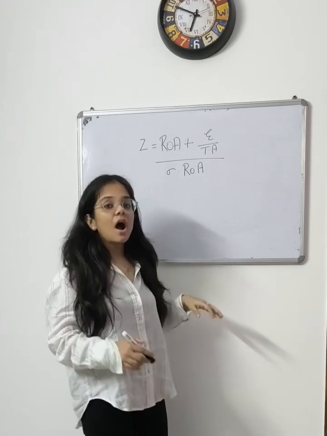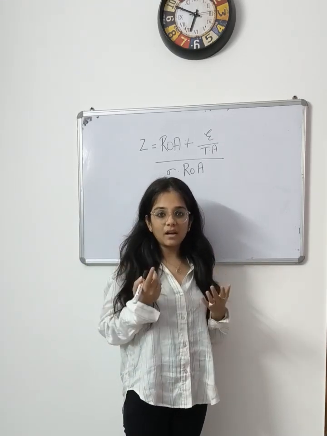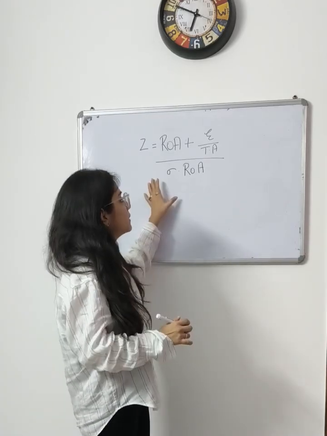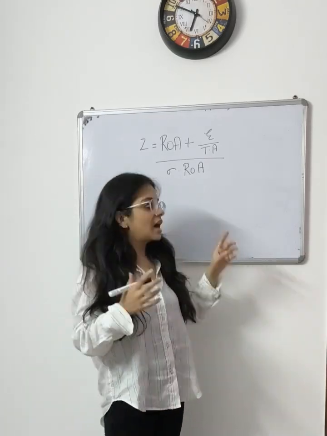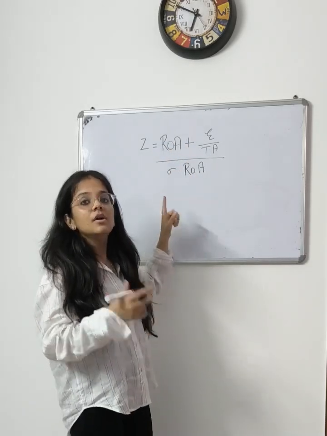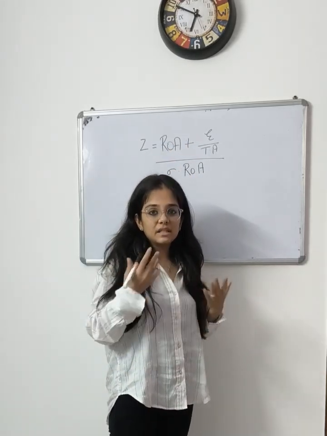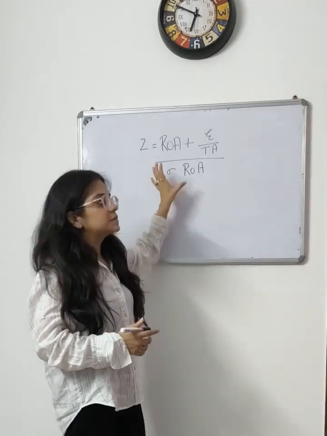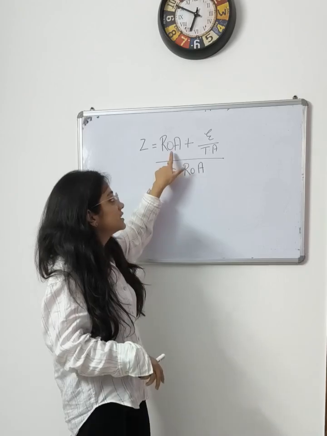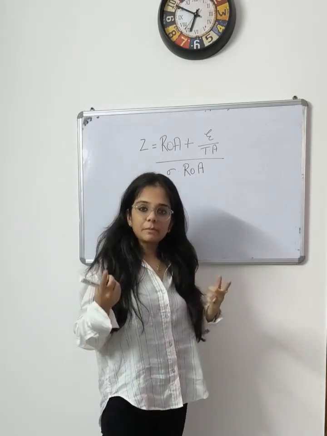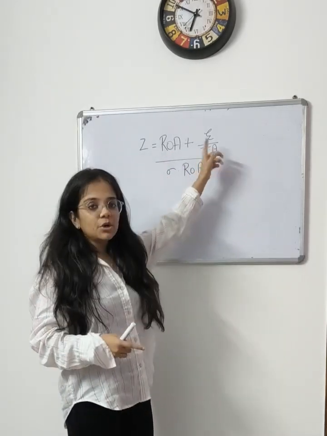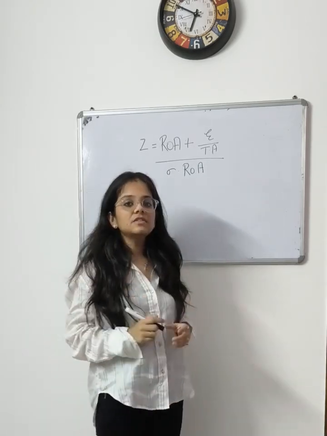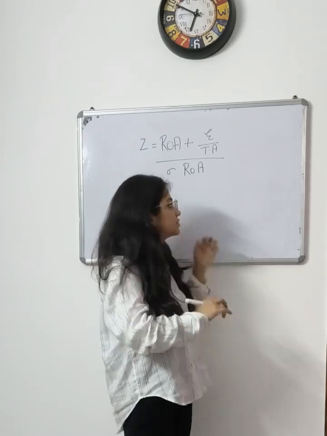Today in this video, I am going to discuss a very important topic: how can you come to know whether a bank is stable or not? For this, we have an accounting-based measure, and through this simple formula you can come to know whether the bank is stable and sound or not. This formula is based on three things. First is ROA, that is the profitability of the banks. Second is the equity ratio, and third is the standard deviation of ROA. Let's understand this formula in very simple language.